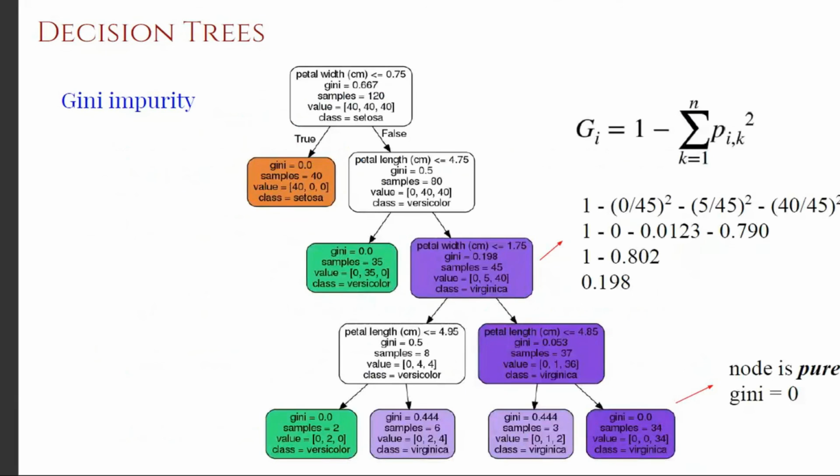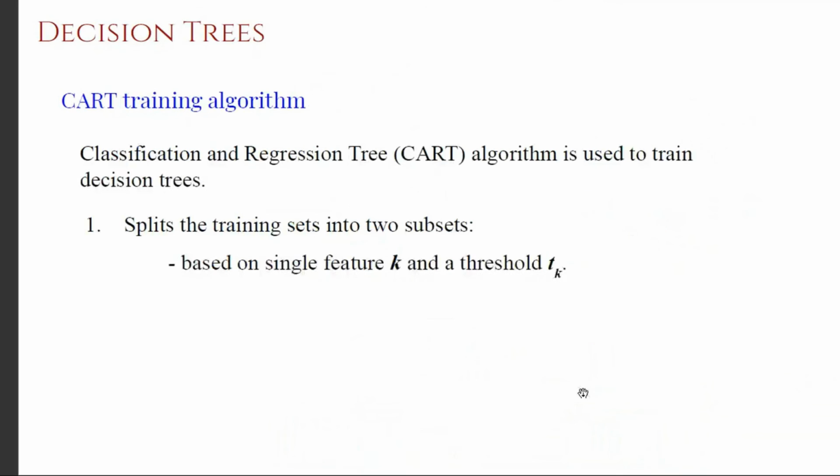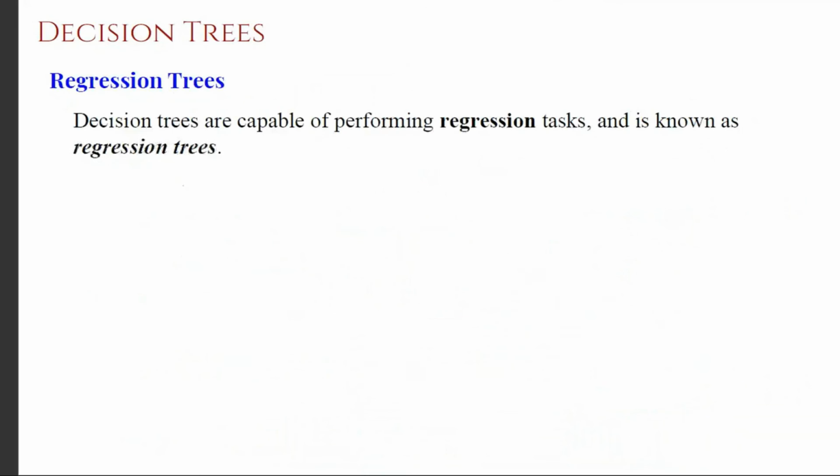Here in the decision trees, it has taken, for example, 4.75 or 1.75 at this particular location. It hopes that this is a locally optimal solution, and that eventually it can lead to a Gini 0 node. At this particular point, it was not sure that it will lead to a Gini 0 node for that max depth of 4, but it is the best it can do at that point. So these are locally optimal solutions, and eventually we hope that they will altogether lead to a globally optimal solution. So this CART is a greedy algorithmic paradigm as well.